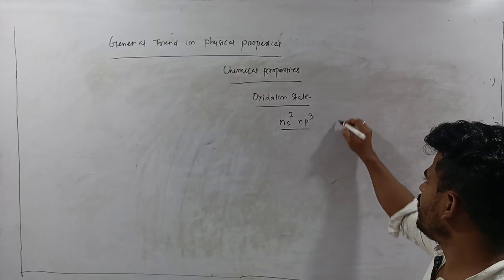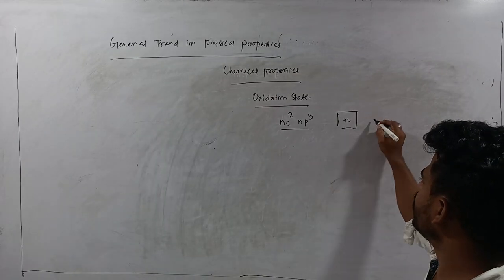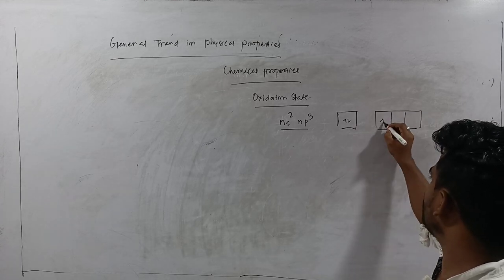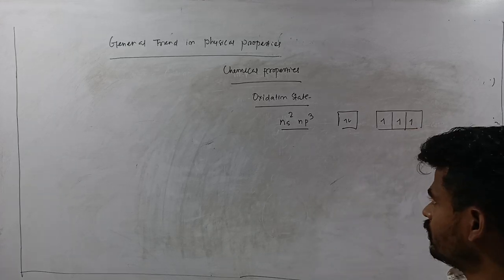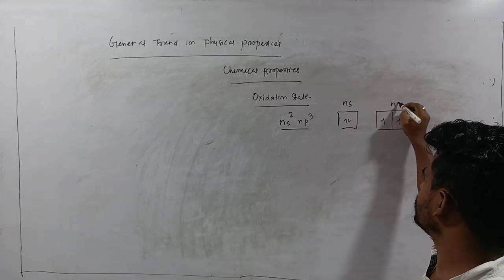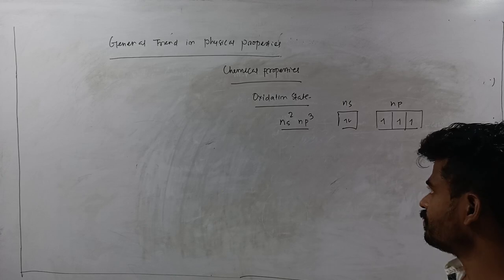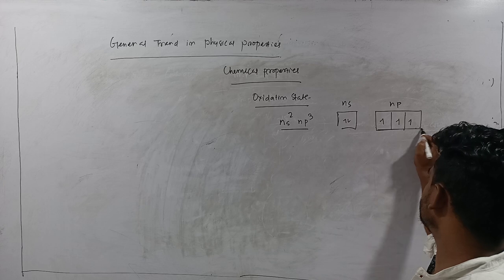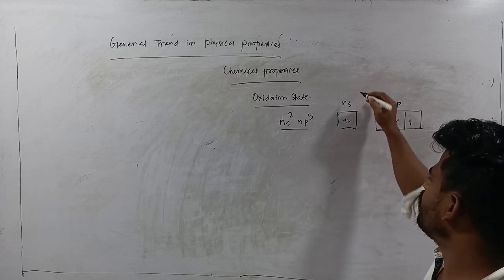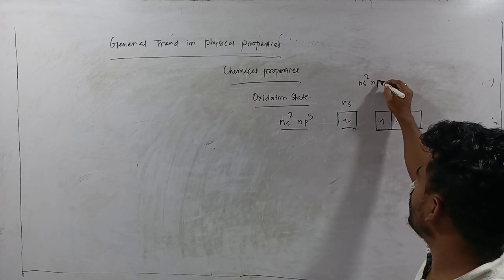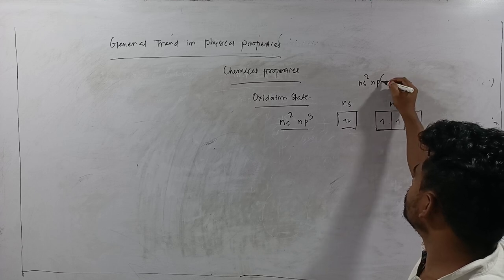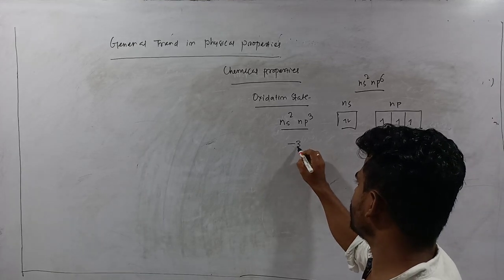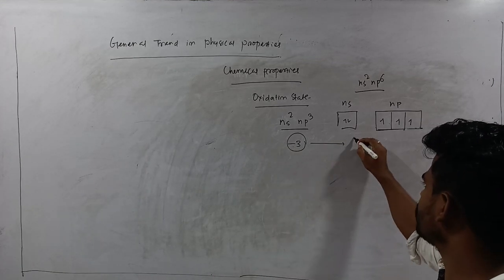Okay, so you briefly explain like this: ns2 has 2 electrons and np3 has 3, that is 1, 2, 3. This is your ns, this is np. Here, if they accept 3 electrons, the configuration is fulfilled, that is ns2 np6, a stable configuration. So they can exhibit the oxidation state of -3, that is the lowest oxidation state.